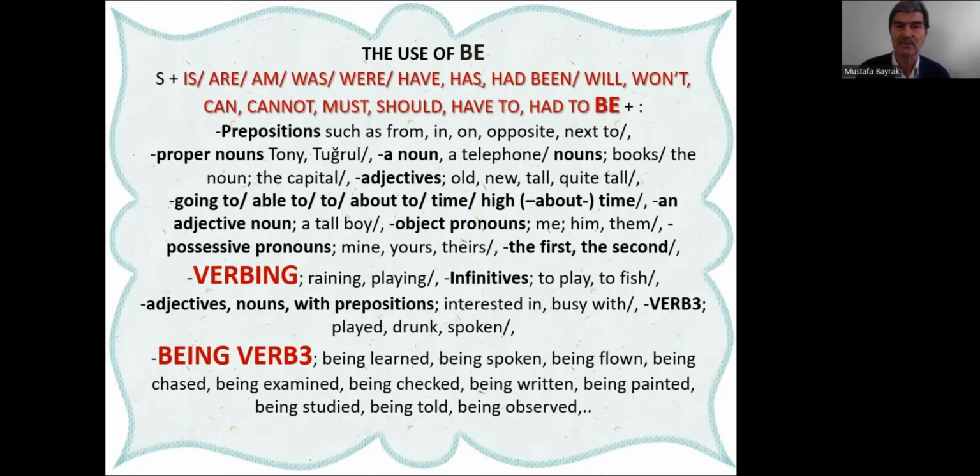Yes, and this is very famous, verb ing, after all to be.